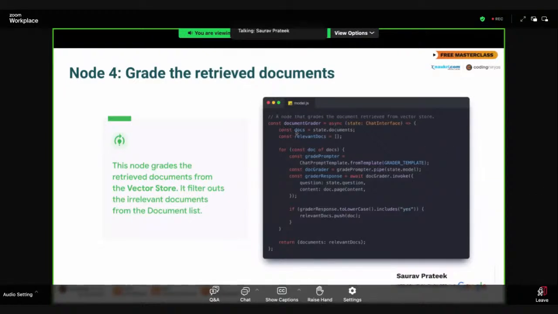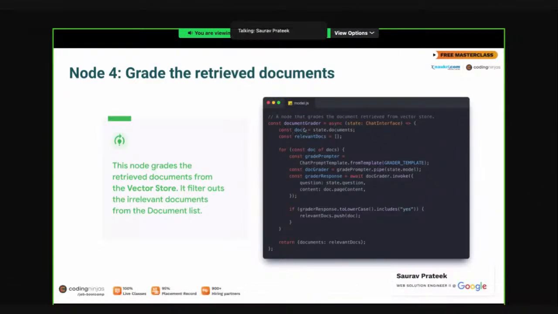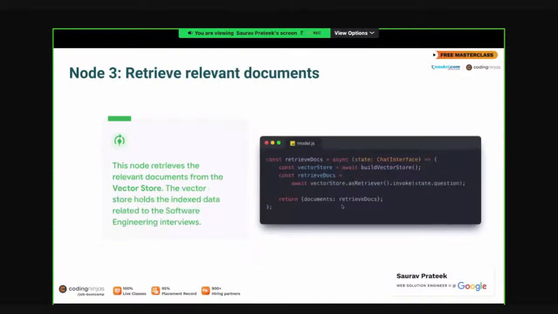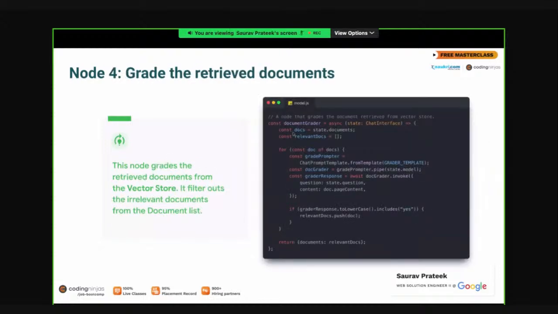The first line is we are storing the docs. This is nothing but whatever we have in the shared state. And remember, in the shared state, we have initialized the documents with the retrieved documents, or basically the documents we retrieved from the vector store. So this is the collection of documents, and we are iterating through this list. For every document in the list, we are checking whether the document is relevant to the question or not.